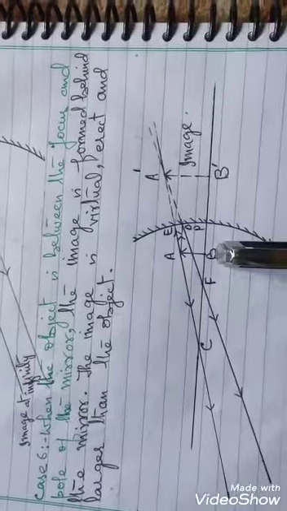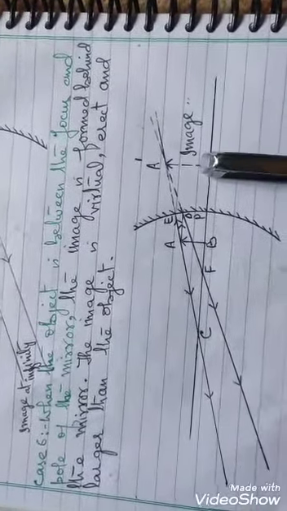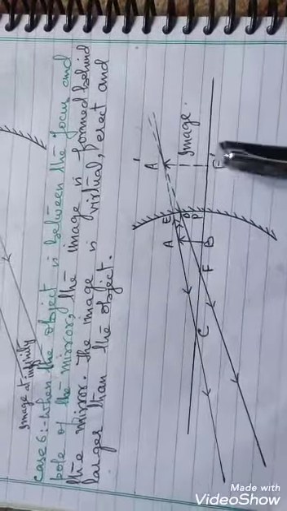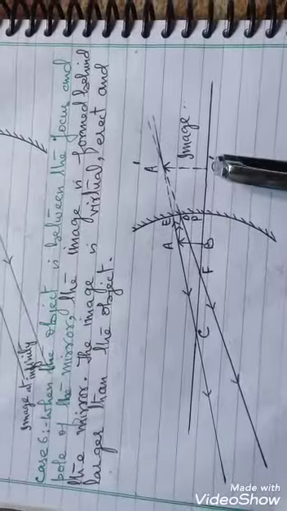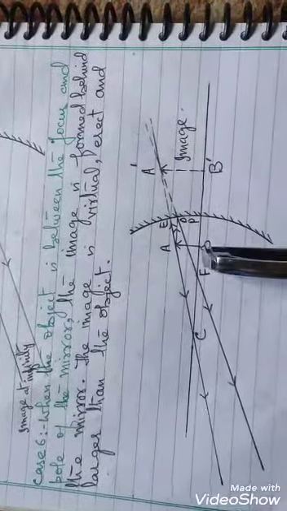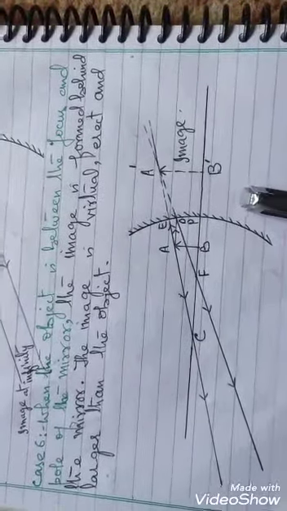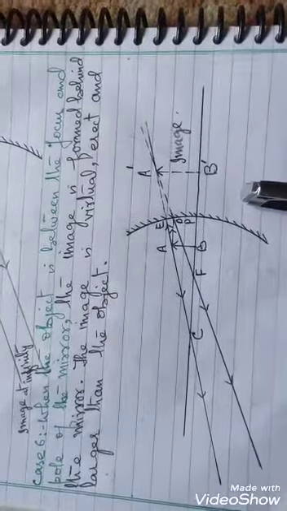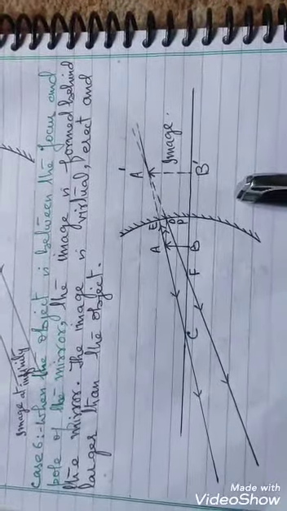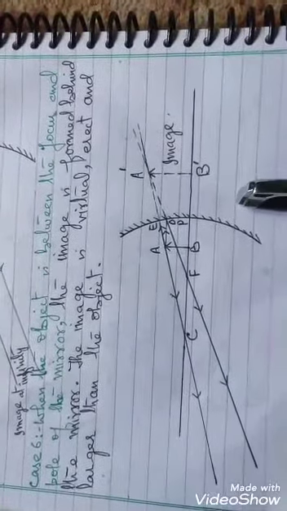The image formed is behind the mirror. It is virtual and erect, and is larger than the object. Dear students, this is the only case of concave mirrors in which the image is formed behind the mirror and the image formed is erect and virtual.